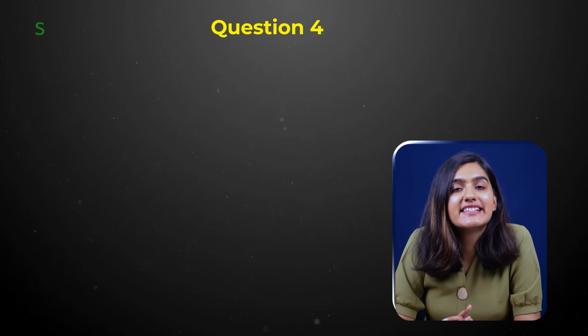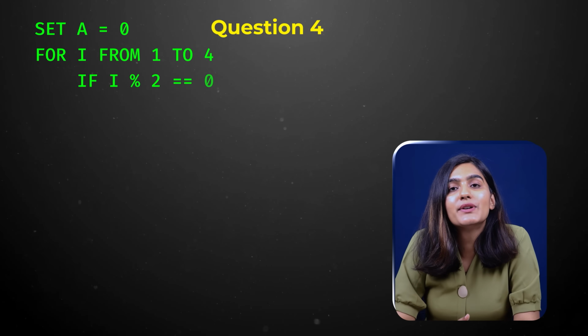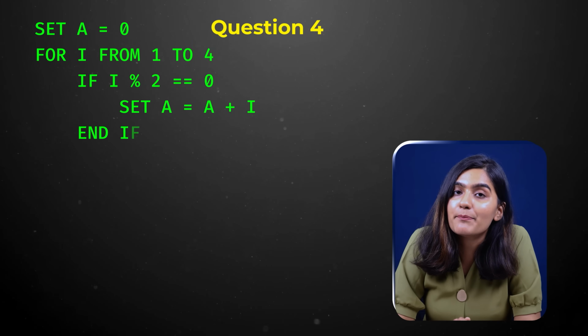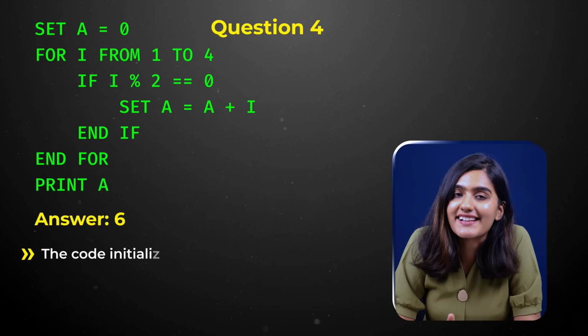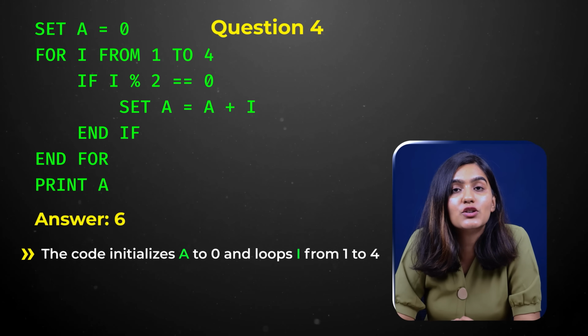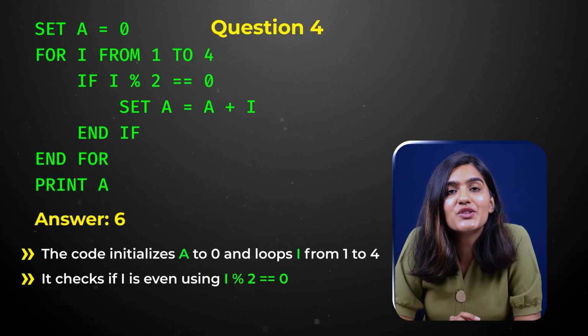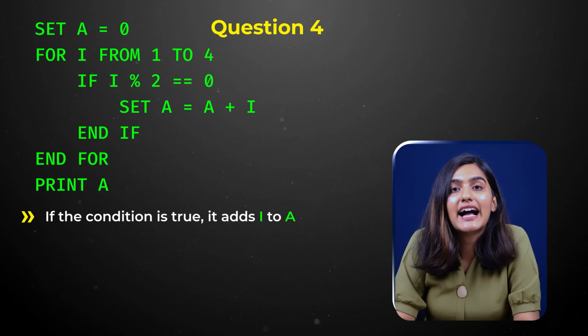Question 4 is: set a equals to 0. For i from 1 to 4, if i mod 2 equals 0, set a equals to a plus i, end if, end for, and then print a. The answer would be 6. The code initializes a to 0 and loops i from 1 to 4. Inside the loop, it checks if i is even using i mod 2 equals 0.